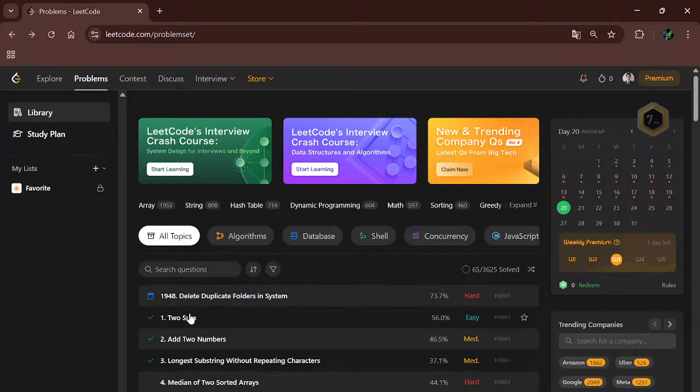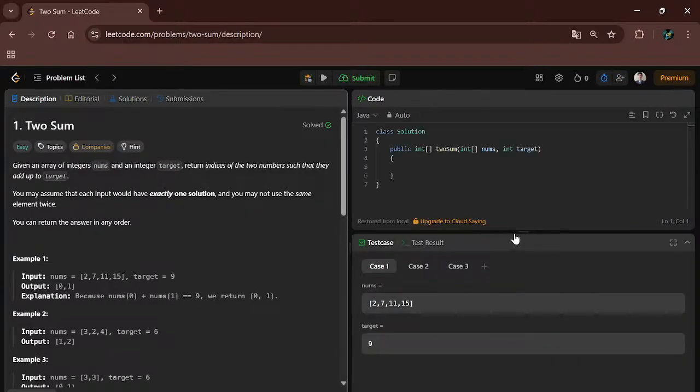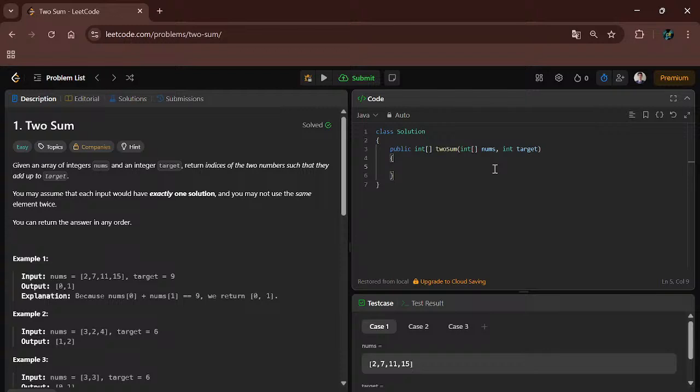First we will take the two-sum problem. This is a very easy level problem and it is a base of arrays through which the interviewer can judge you, meaning how you solve problems, he looks for problem solving skills. This is an easy level problem but important. In many coding and interview rounds, big tech companies ask this question. The first approach is the brute force approach where we will use two for loops and it will take time complexity big O of n square. First I will teach you the brute force approach.